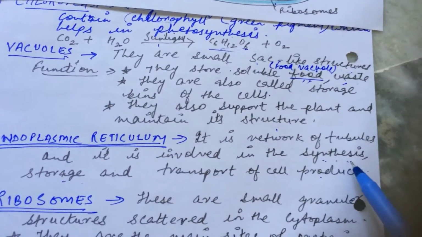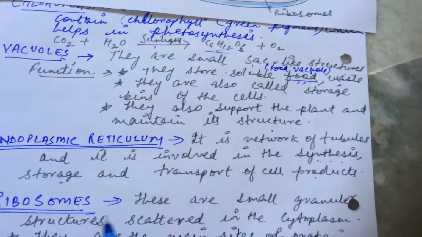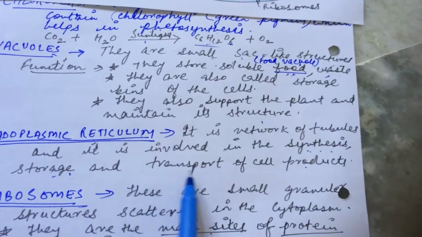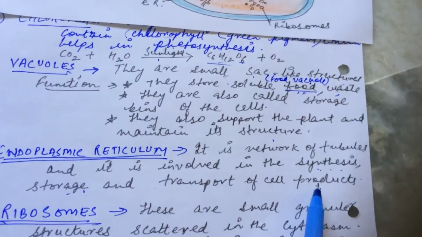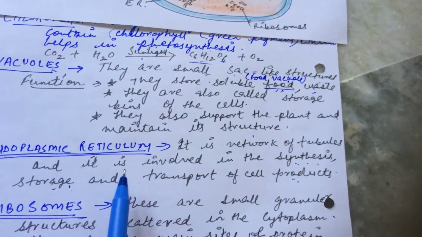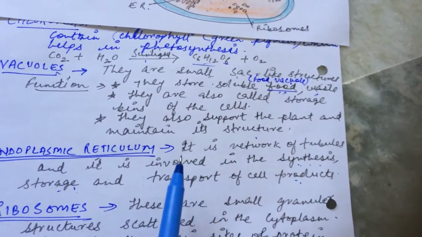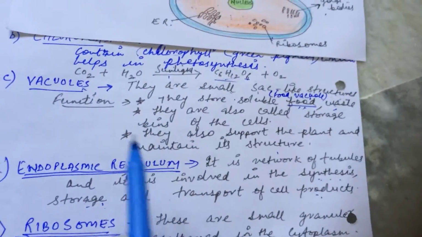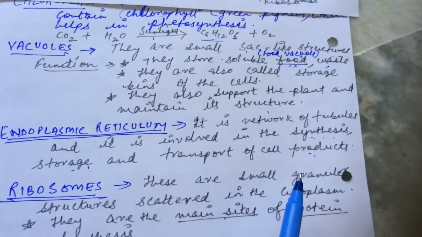Synthesis means making, manufacture, right? It also helps in storage, it helps in storing. It also helps in transport of cell products. So that means whatever things are being synthesized, whatever is made inside the cell, whatever is stored, and during transportation, who is helping? That is endoplasmic reticulum is helping, right?